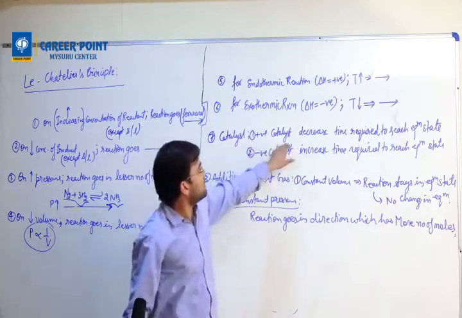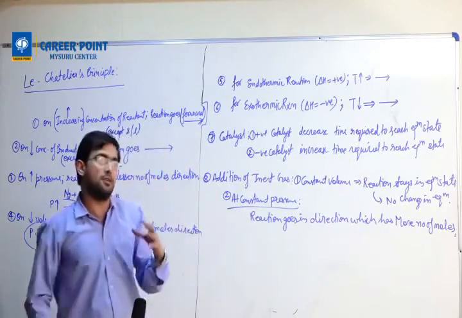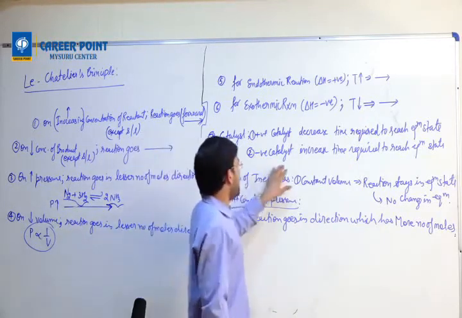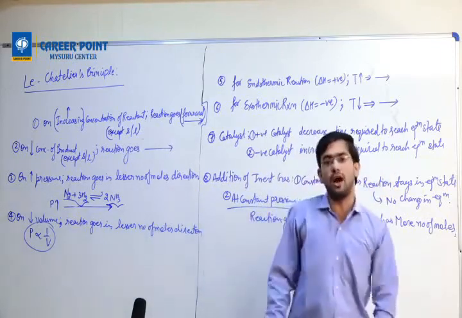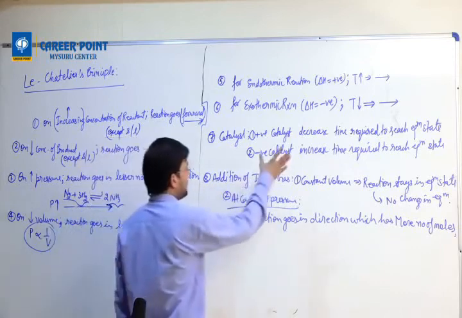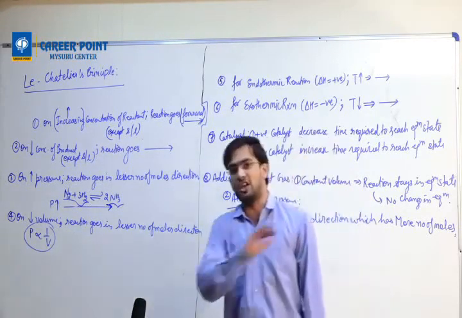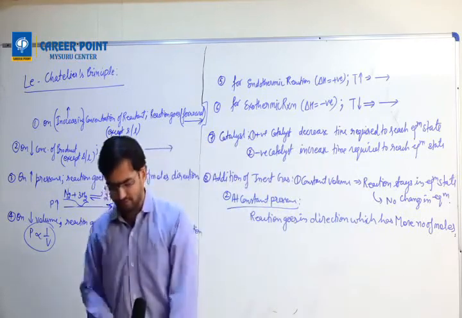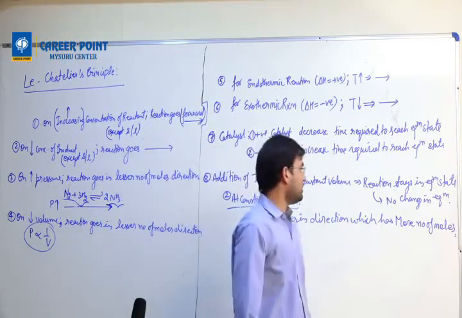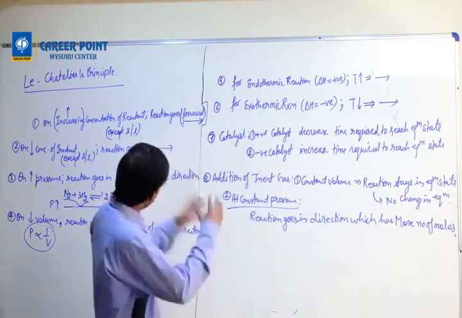Catalyst. Positive catalyst decreases the time required to reach the equilibrium state because positive catalyst increases the rate of reaction, whereas negative catalyst increases time required to reach the equilibrium state. And then addition of inert gas at constant volume, reaction stays in equilibrium state. There is no change at all. And the last one, at constant pressure, reaction goes in direction which has more number of moles. Clear? So you memorize all.